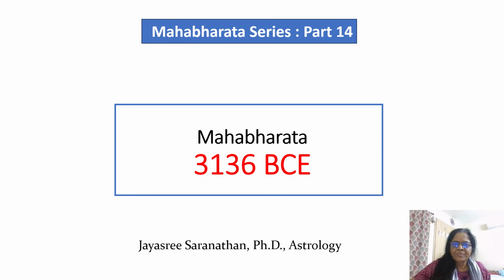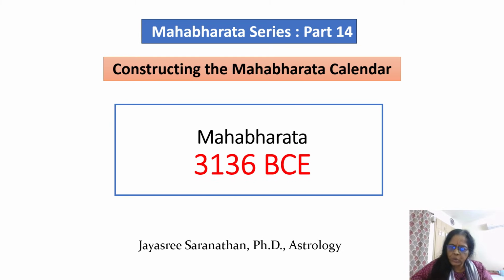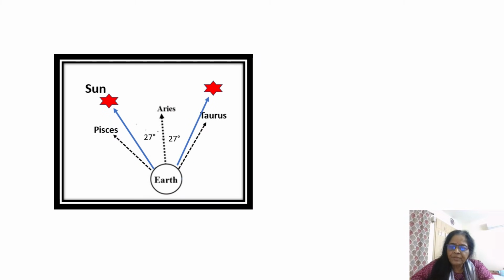Namaste everybody. This is the 14th part of the Mahabharata series in which we are going to construct the Mahabharata calendar. The basis for the Mahabharata calendar is this: the sun moves only within a limited period, a to-and-fro oscillation, which we already discussed. This picture was shown in a previous part.